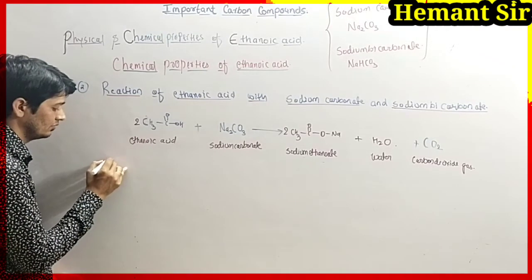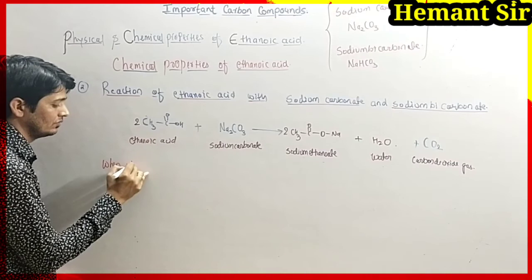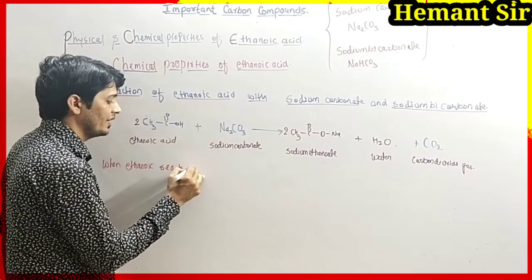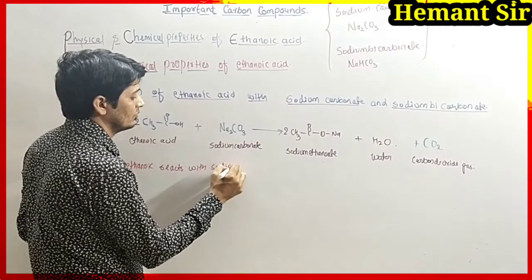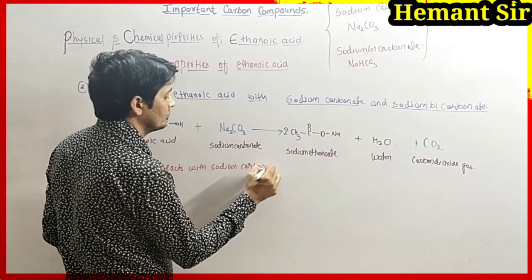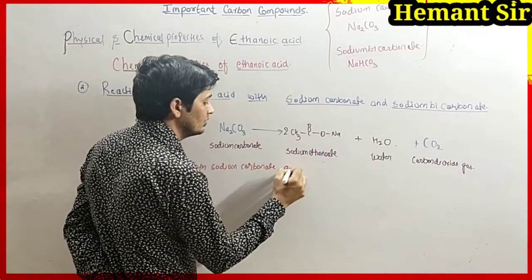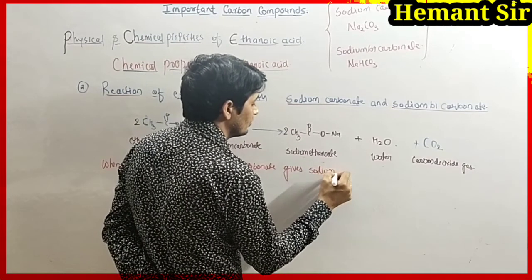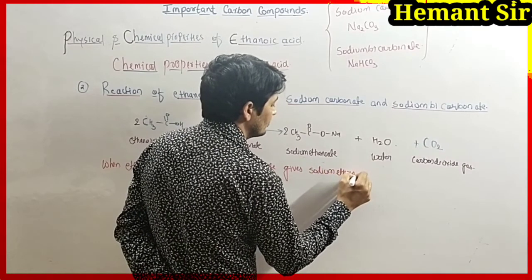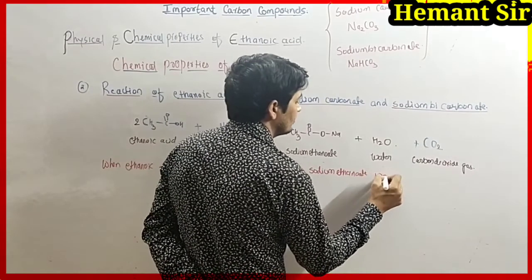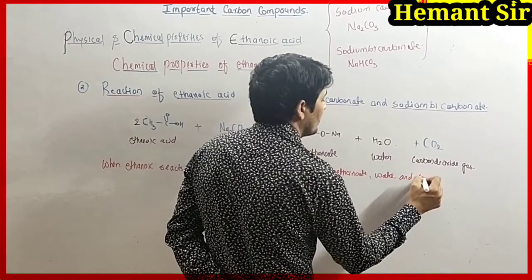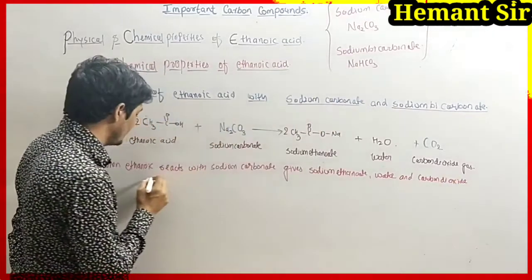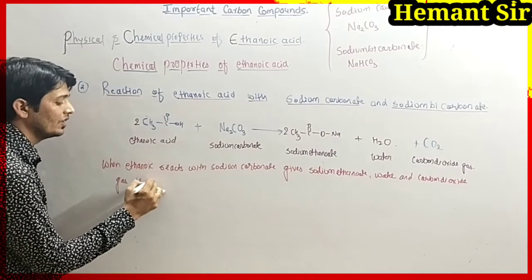So when ethanoic acid reacts with sodium carbonate, it gives sodium ethanoate, water, and carbon dioxide gas is released.